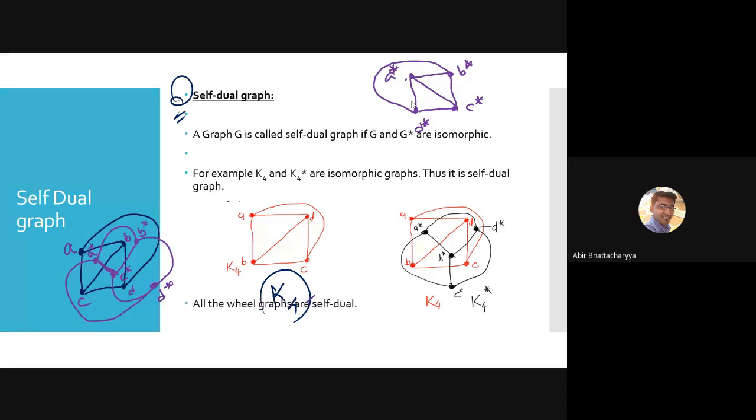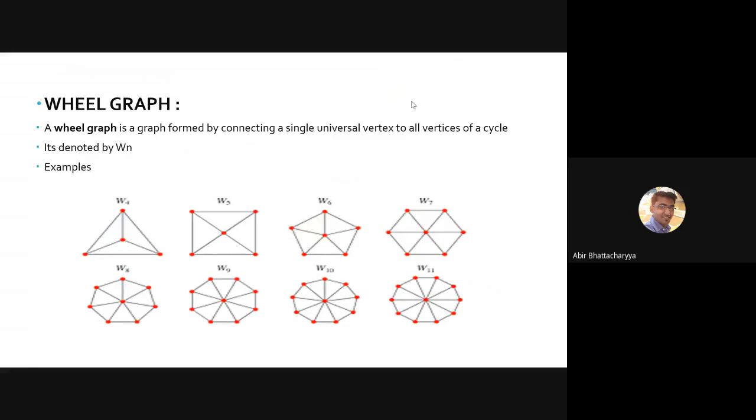Now we can give you some examples, like what is a wheel graph? A wheel graph looks like a wheel, but it has some special properties, and it is denoted Wn. So Wn is the notation of a wheel graph, where n is the number of vertices. This wheel graph is always a self-dual graph. Now the question is, why is it self-dual and what is the wheel graph?